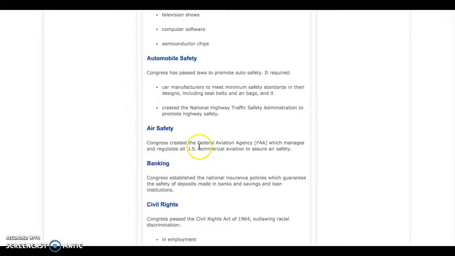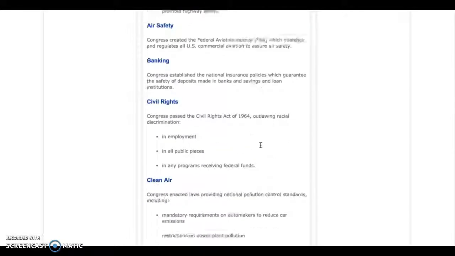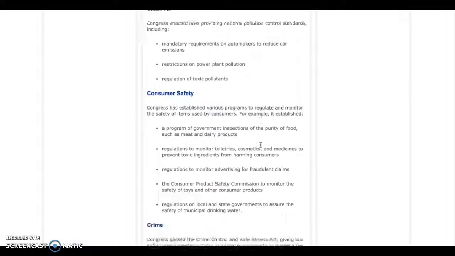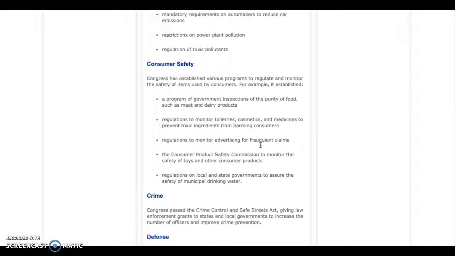So for instance, here, talk about how the FAA affects your daily life, how air traffic safety, maybe if your dad or mom is in a job where they travel all the time, how this affects them personally on a daily basis. So you need to come up with 3 of them from this list and explain what they are and how they affect your life personally.